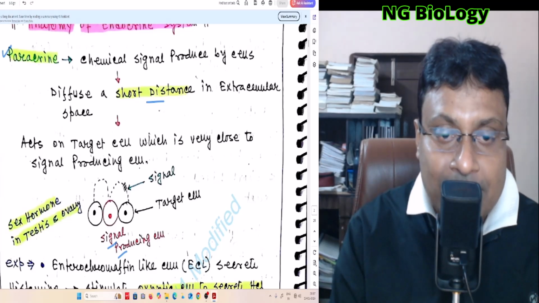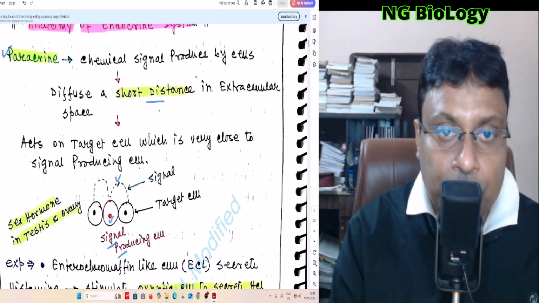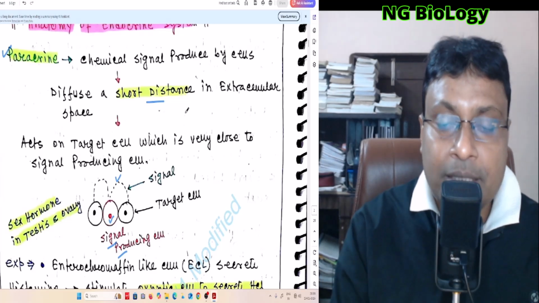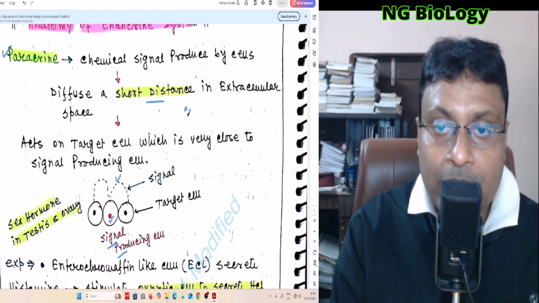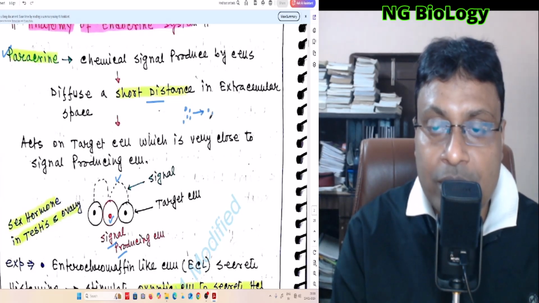So this chemical signal is secreted from this red colored cell, and it diffuses a short distance in the extracellular space. What is diffusion? Diffusion means when any chemical passes from a higher concentrated region to a lower concentrated region.